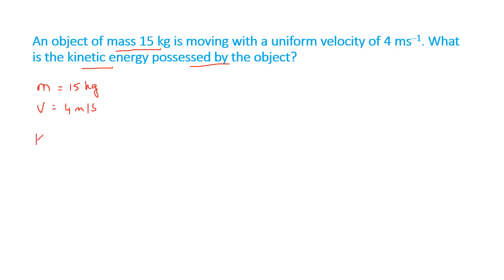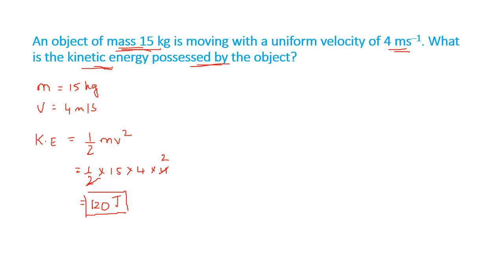So we know the formula right now. K, kinetic energy, equal to half mv square. So it's half into 15 into 4 into 4. 4 ones are 4, 4 twos are 8, so 120 joule. Remember the unit of work is joule. So an object with a mass 15 kg moving with a uniform velocity 4 meter per second, the kinetic energy possessed by the object is 120 joule.